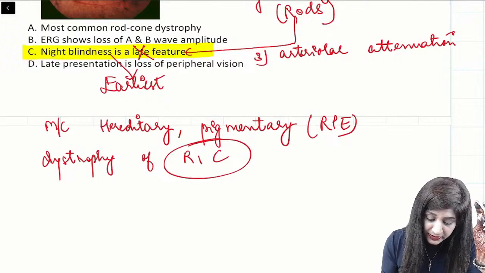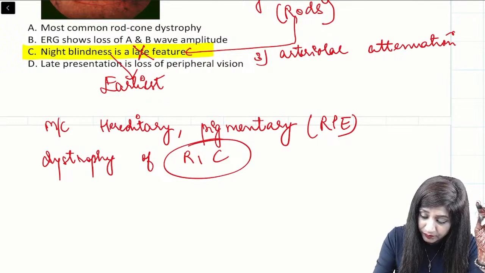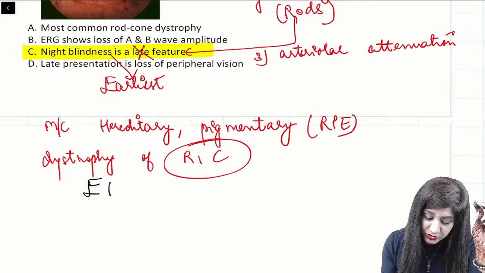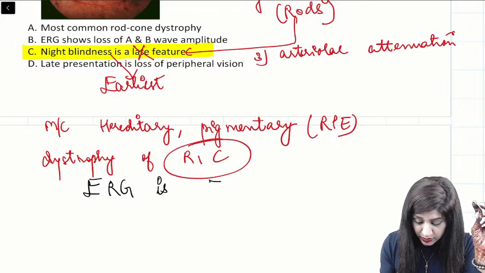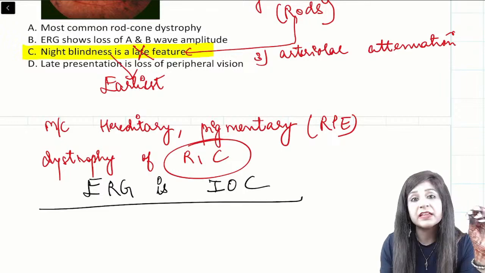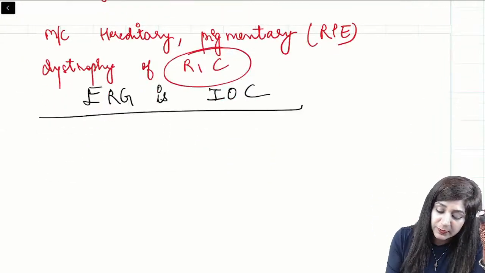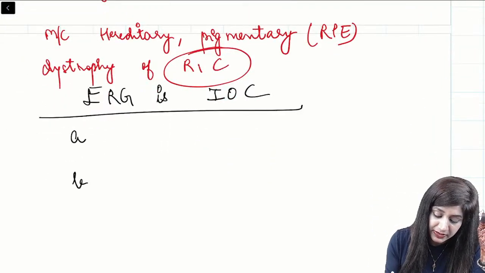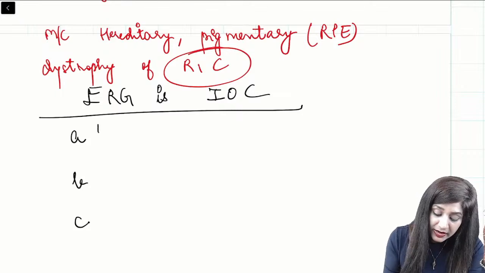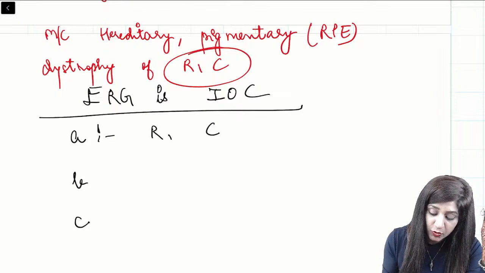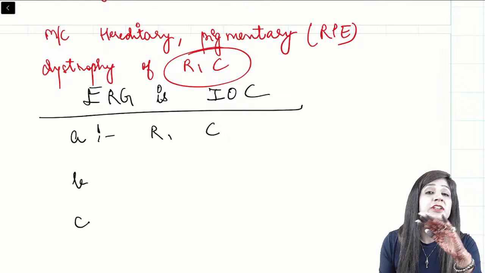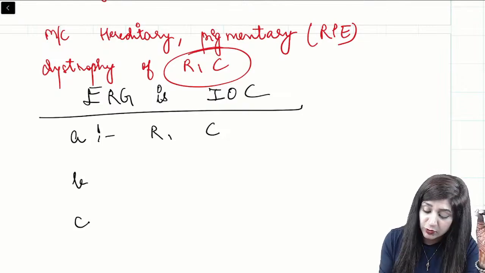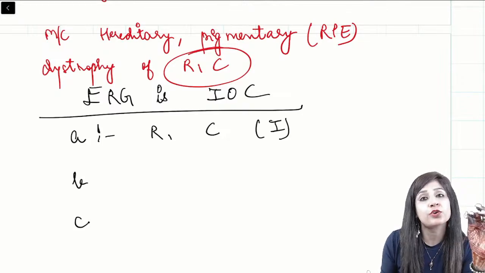ERG is the investigation of choice. Now, why is ERG the investigation of choice? Because here we have the A wave, the B wave, as well as the C wave. The A wave comes from rods and cones. Both rods and cones are affected. It is a dystrophy of the photoreceptors, and we know rods and cones are also first order neurons.